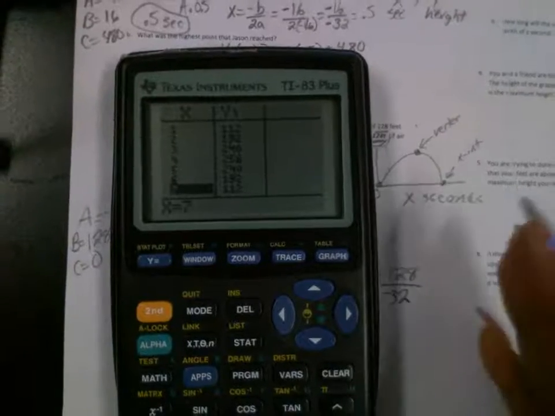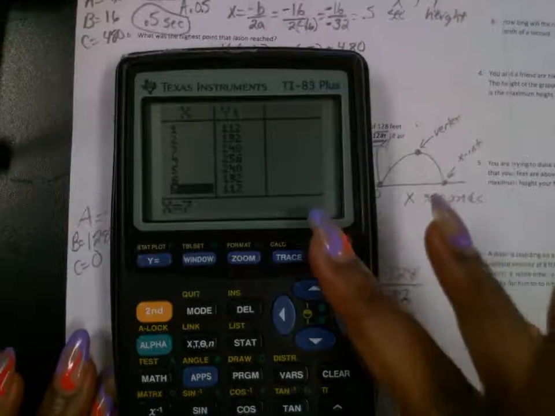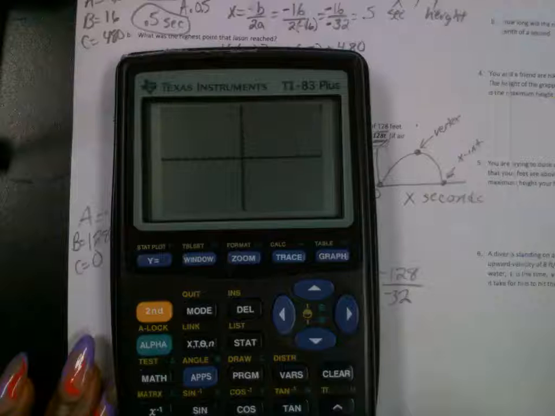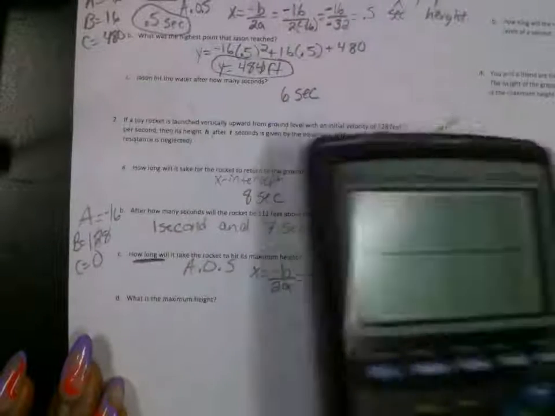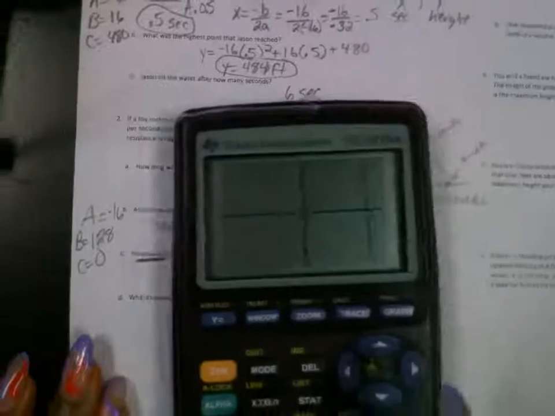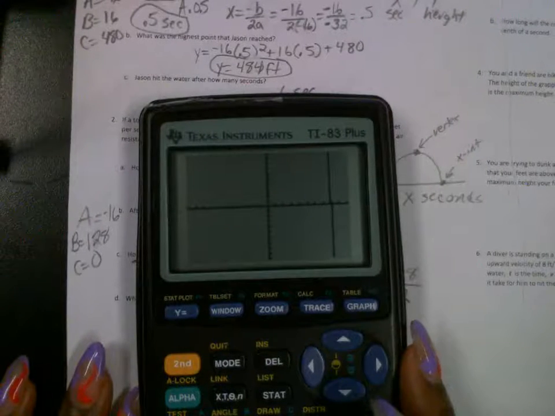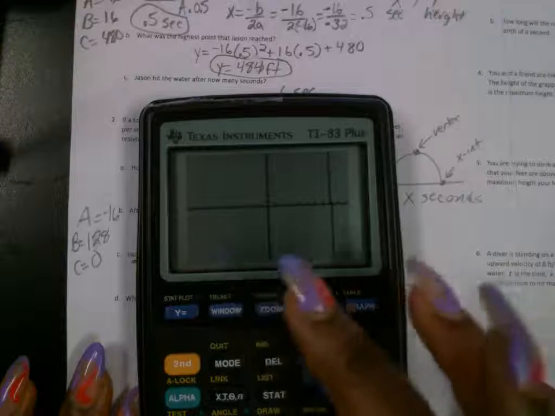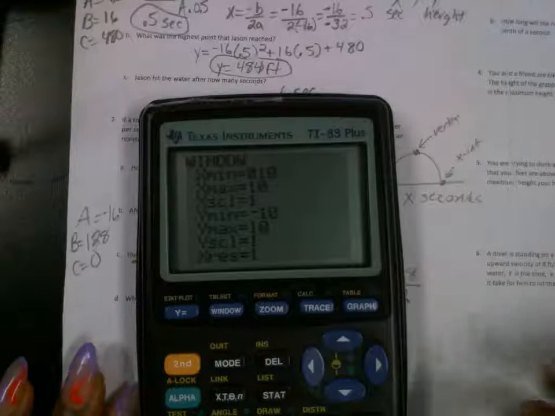Yes. Okay, good. Let's graph it. Let's see, we might need more space. And we do, we're going to have to go up more. All right, so let's do window.